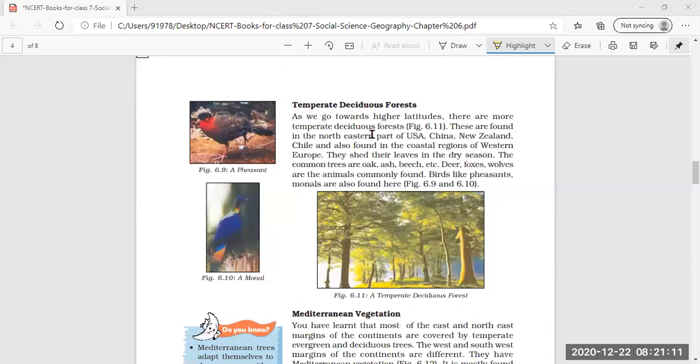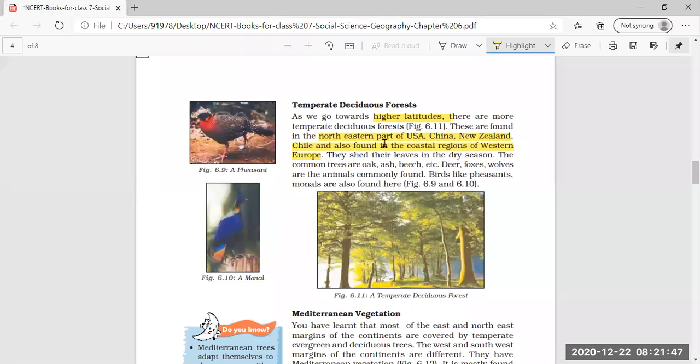Now, temperate deciduous: as we go towards the higher latitudes, away from the equator, there are more temperate deciduous forests. These are found in the northeastern parts of USA, China, New Zealand, Chile, and also in the coastal regions of Western Europe.